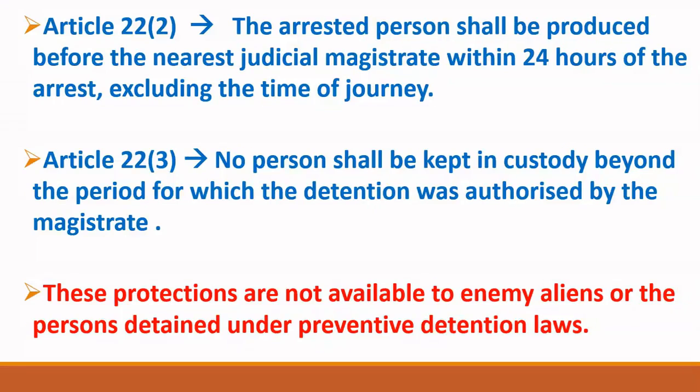Now what is a preventive detention law? For example, MACOCA is a preventive detention law. MACOCA means Maharashtra Control of Organized Crime Act. UAPA, the Unlawful Activities Prevention Act, is also a preventive detention law. So when a person is arrested under preventive detention laws, that person does not have any protection under Article 22. Now friends, MACOCA is in the news.